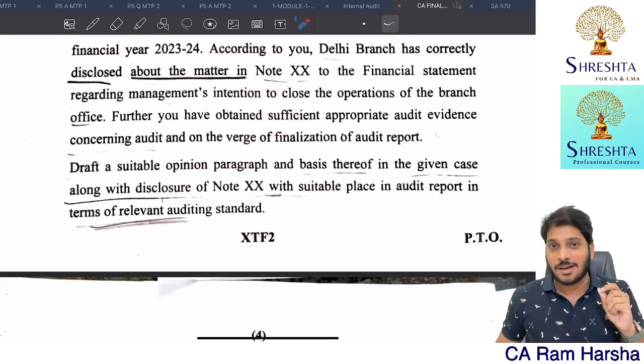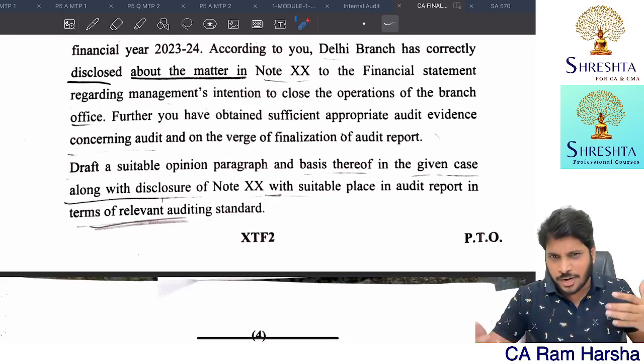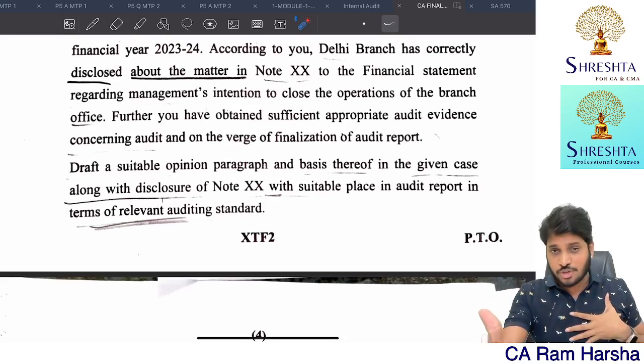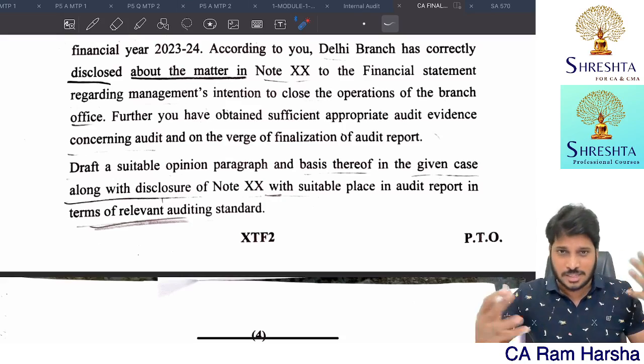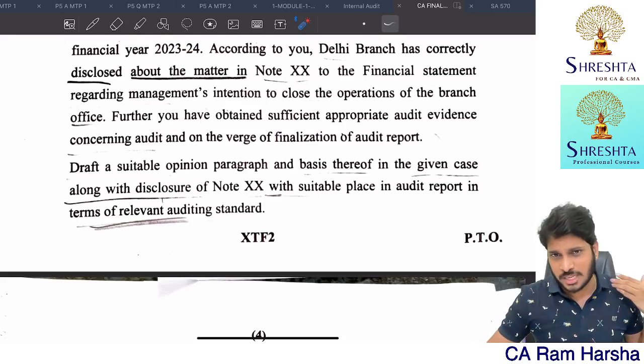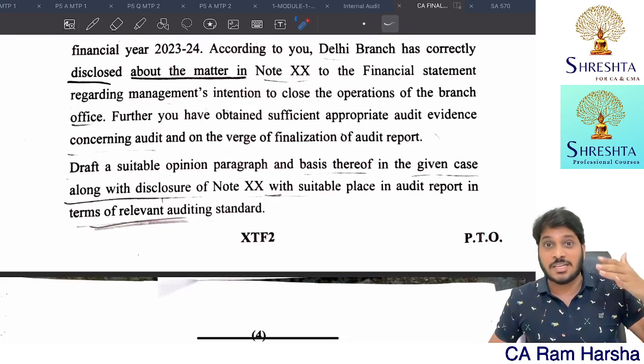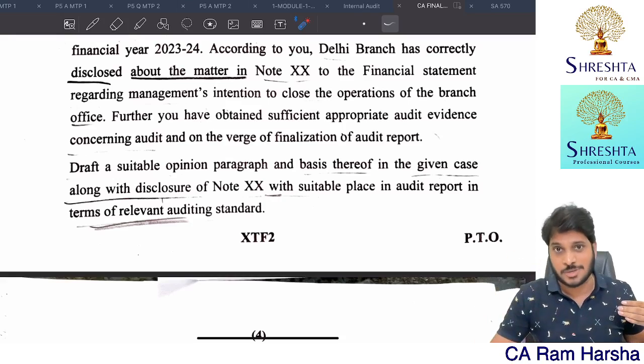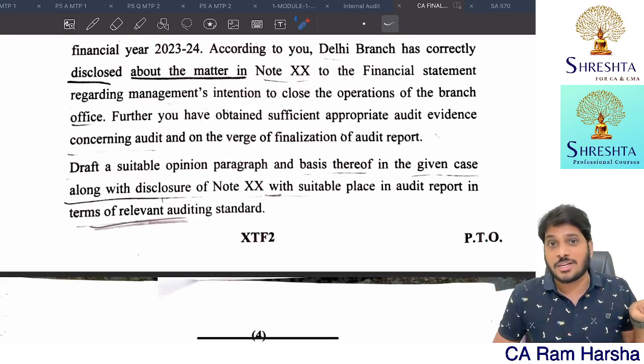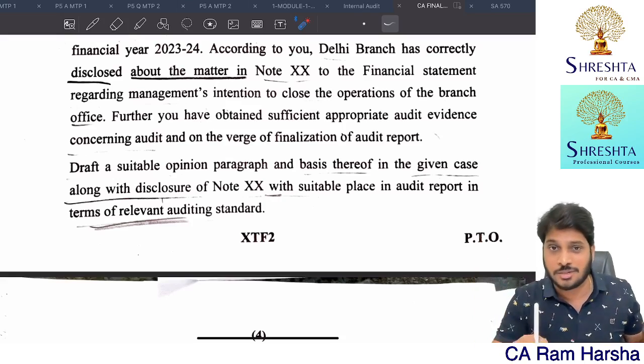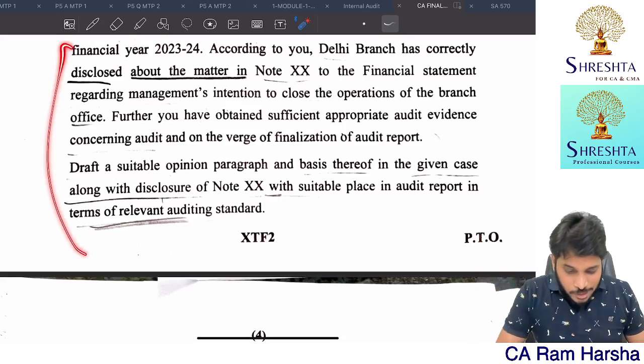People are saying almost every faculty's auditing class, even my advanced auditing classes, runs close to 130 hours. Other faculties in the market are also close to 120 to 130 hours. Many students are complaining that it has to be reduced to 100, which is not possible. If we had added everything that is not in the book, students would complain, saying it is not there in the book, why are you teaching?